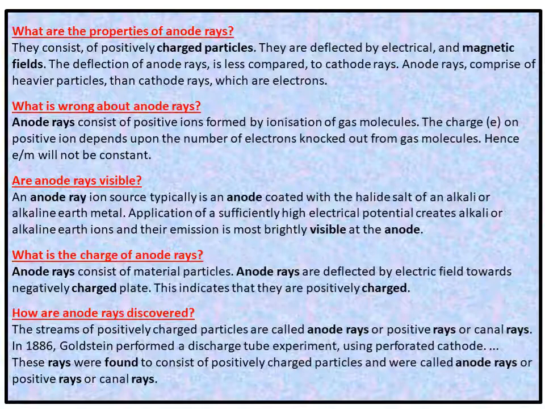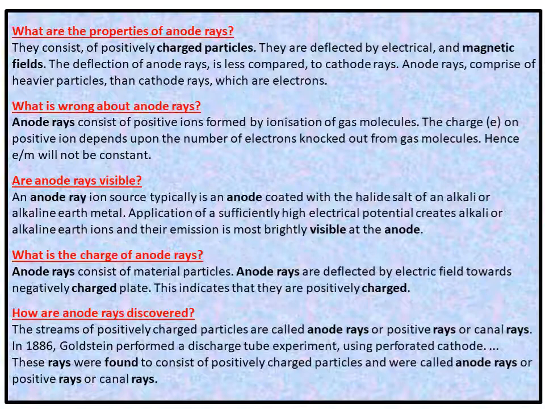Are anode rays visible? An anode ray ion source typically is an anode coated with the halide salt of an alkali or alkaline earth metal, that is, the halogen group. Application of a sufficiently high electrical potential creates alkali or alkaline earth ions, and their emission is most brightly visible at the anode.